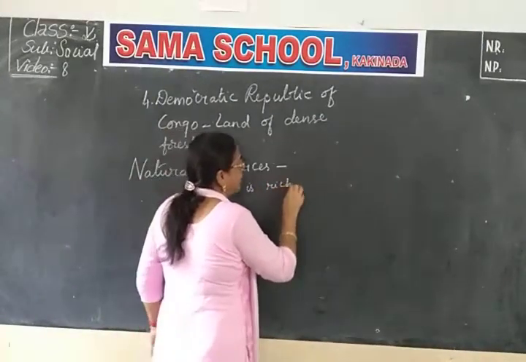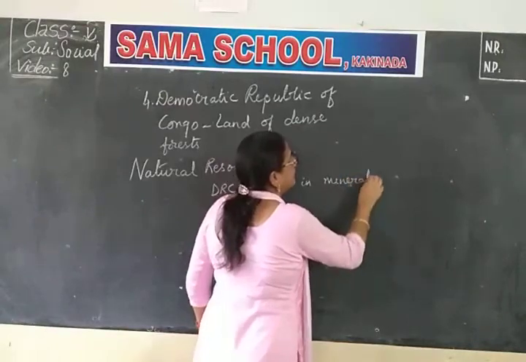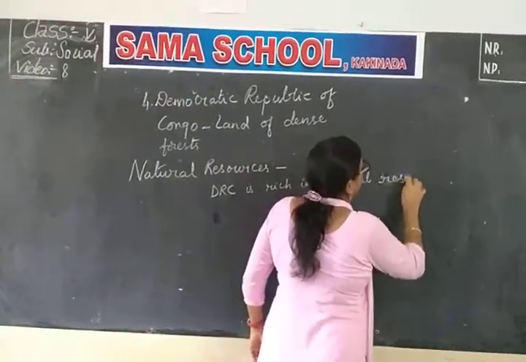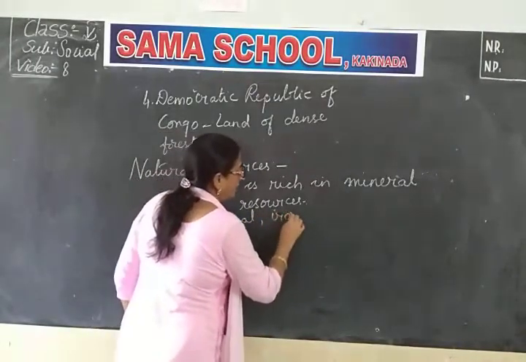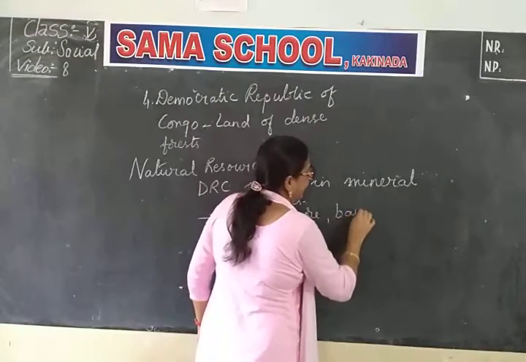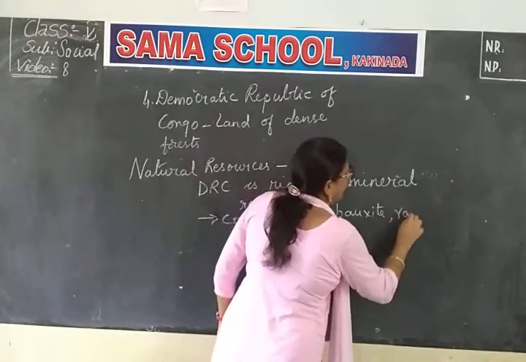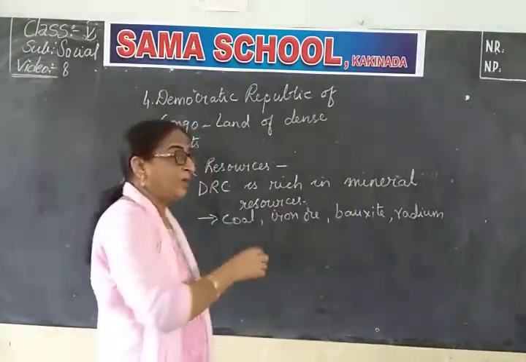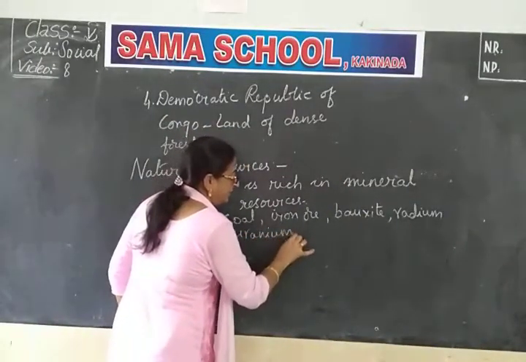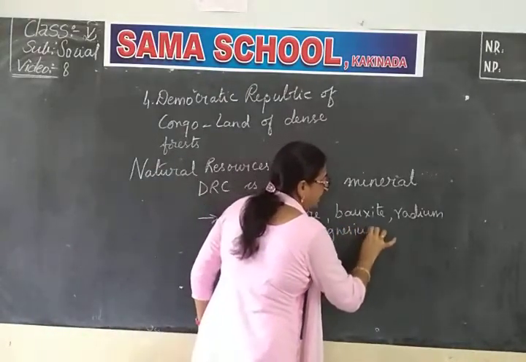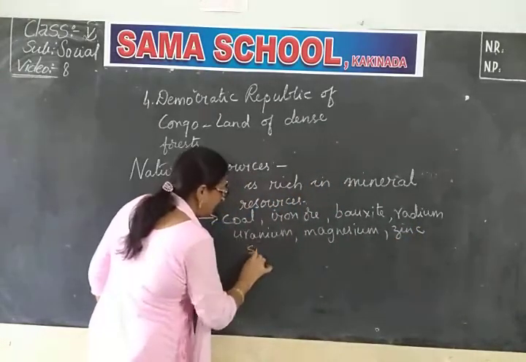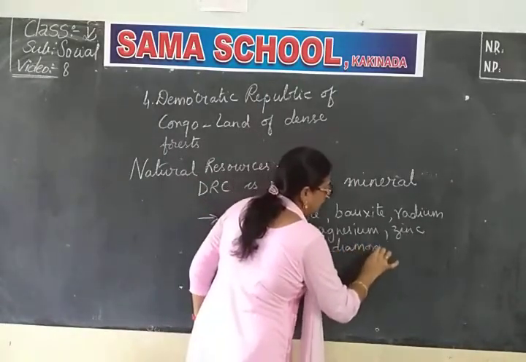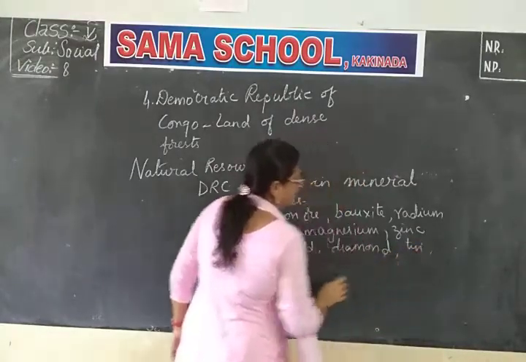DRC is rich in mineral resources. It has a lot of this type of resources: coal, iron ore, bauxite, radium, uranium, magnesium, zinc, silver, gold, diamond, tin, cadmium, and many other things.